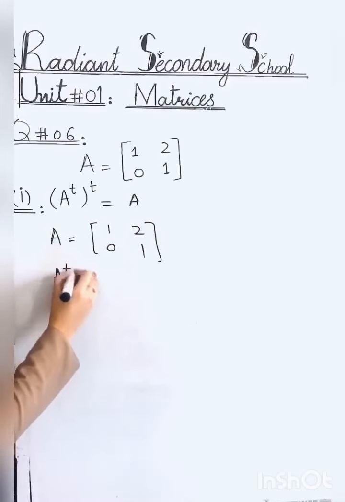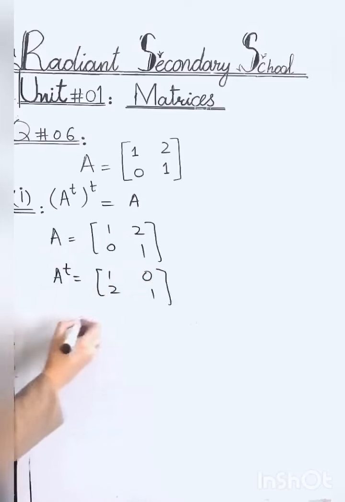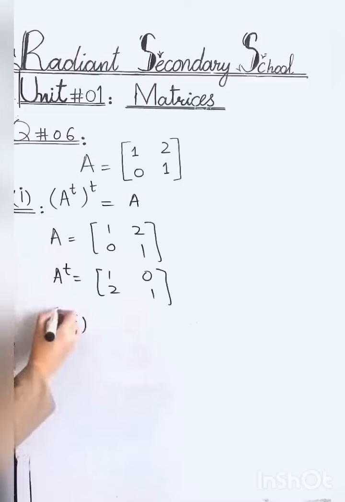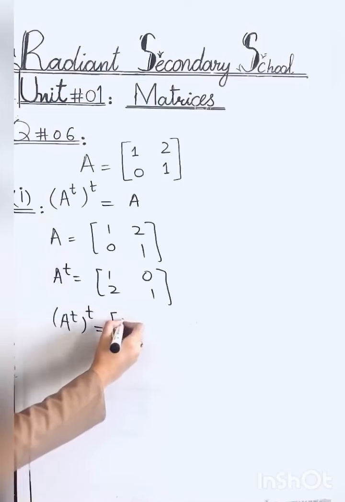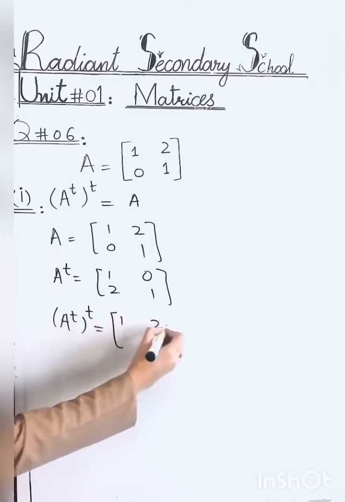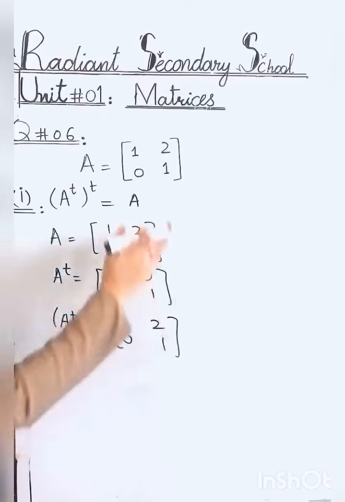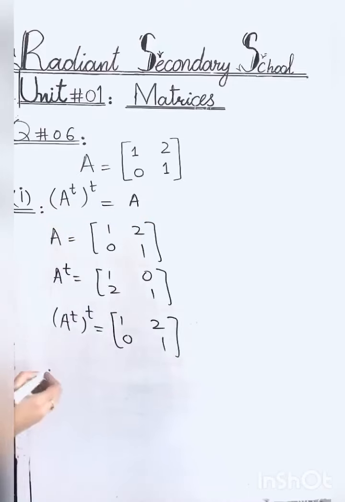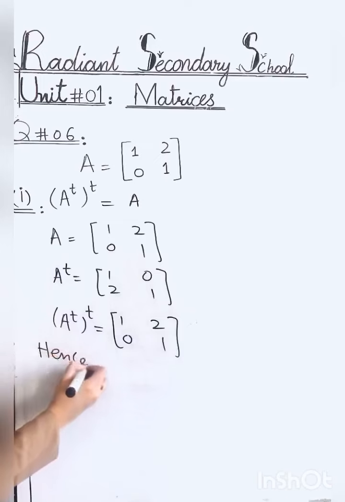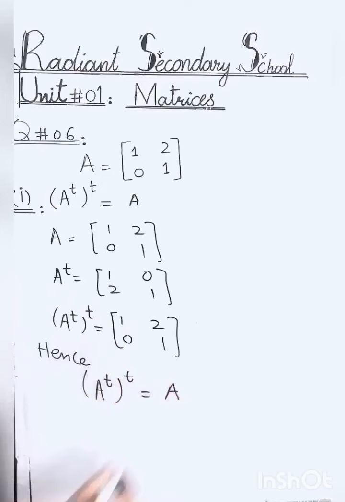A transpose will be equal to 1 2 0 1, and when you again take its transpose, it will be 1 0 2 1, and it is equal to the same matrix which is given in the question. It is proof that A transpose whole transpose is equal to A.